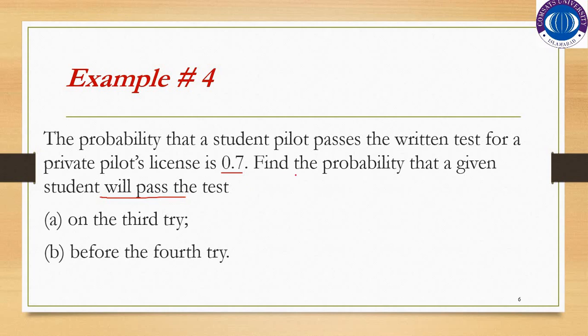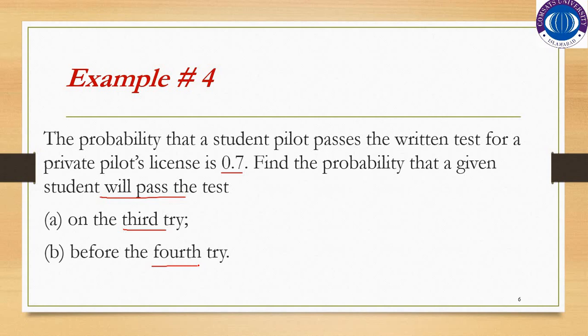They are asking for the probability that a given student will pass the test on the third try or before the fourth trial. So the number of trials is not fixed here. The student will keep attempting the written test until he or she gets the license. So the number of trials is not fixed.